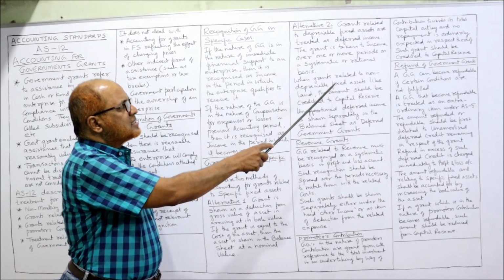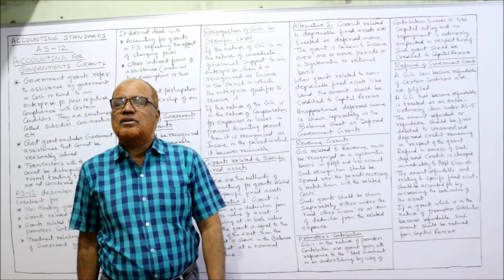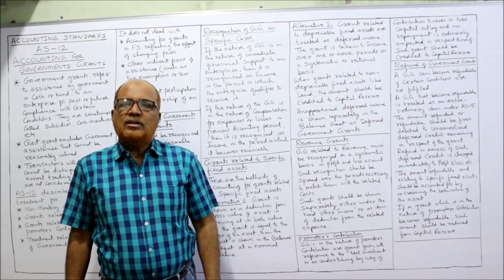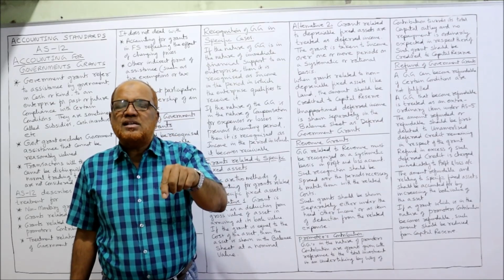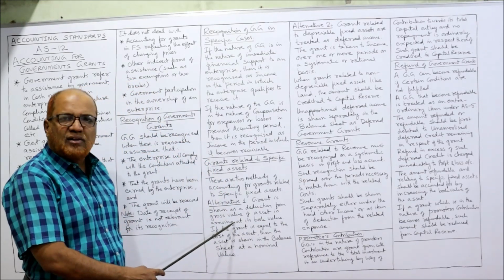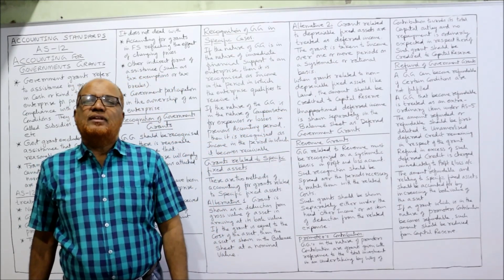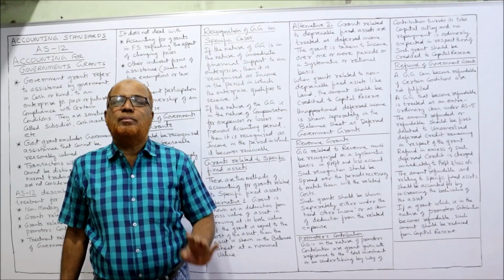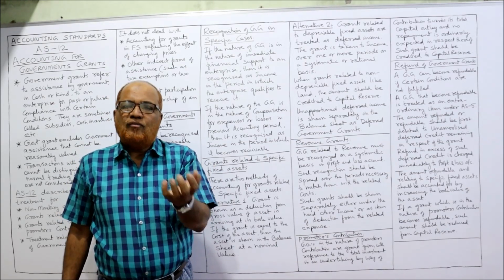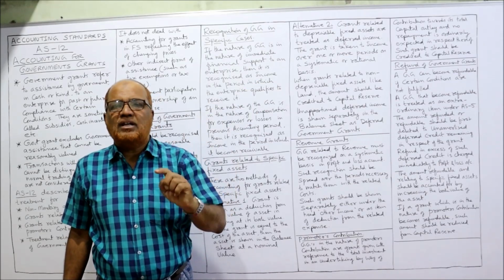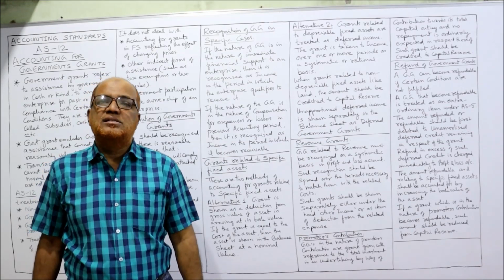Now, when a grant is received for non-depreciable fixed assets like land, the amount should be credited to capital reserve. So there are two types of assets, depreciable and non-depreciable. If it is a depreciable asset, we can deduct that grant from the asset or we can treat it as a deferred income. If the asset is a non-depreciable asset like land, the enterprise has purchased the land, and for purchasing the land the government has given the grant, so this grant should be credited to capital reserve.